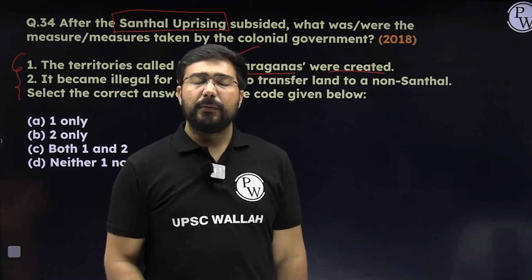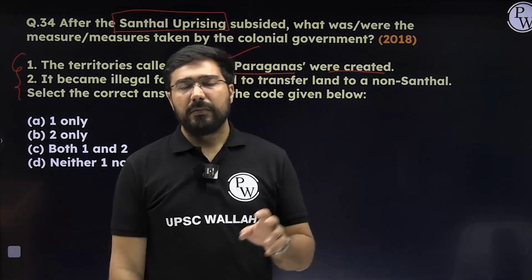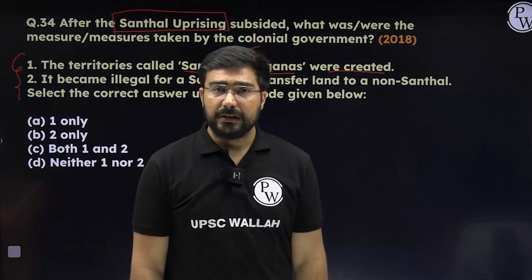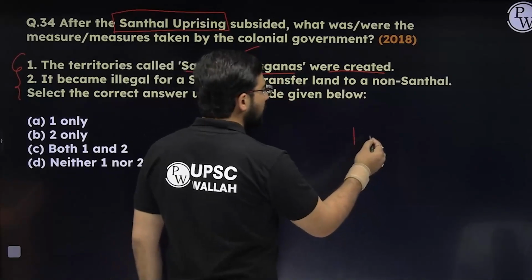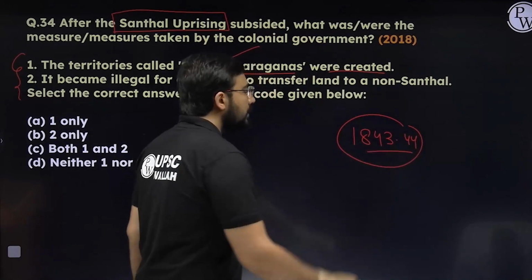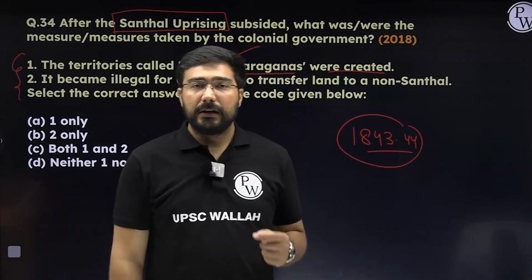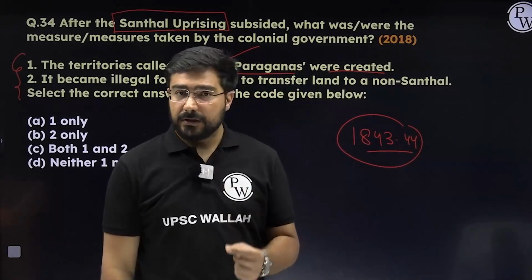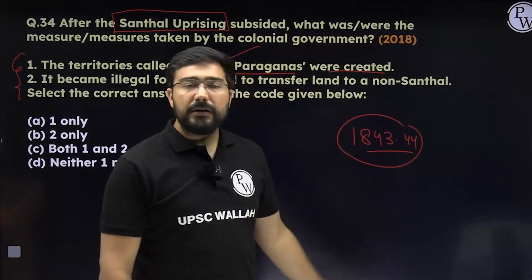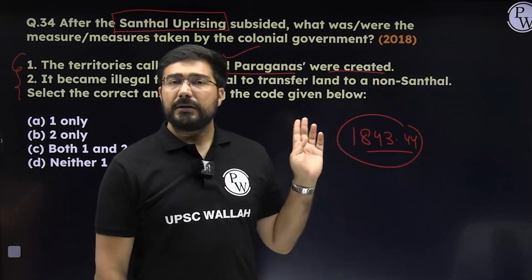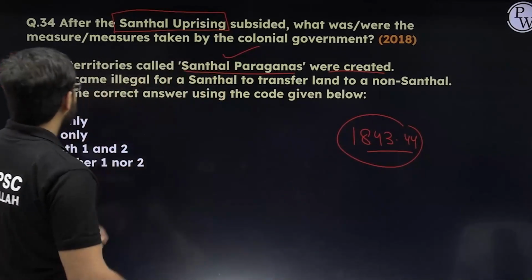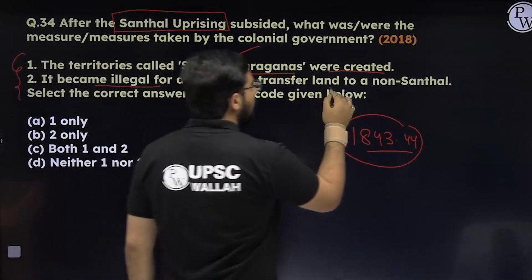The British introduced a capitalistic system in which zamindars, moneylenders, and even the British themselves together were responsible for the exploitation of the Santhals. There was a very famous report in the Calcutta Review in 1843-1844, which said that the Santhals are living in debt even after selling their land, their wives, their children. And that's why the British did nothing for them. Within the next 10 years, you see one of the biggest revolts, and this is the most successful tribal revolt which has happened in India. Remember that distinction.